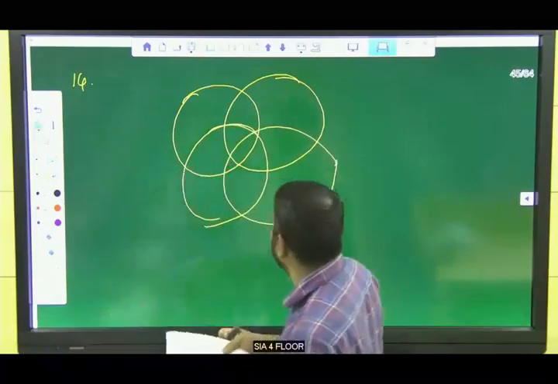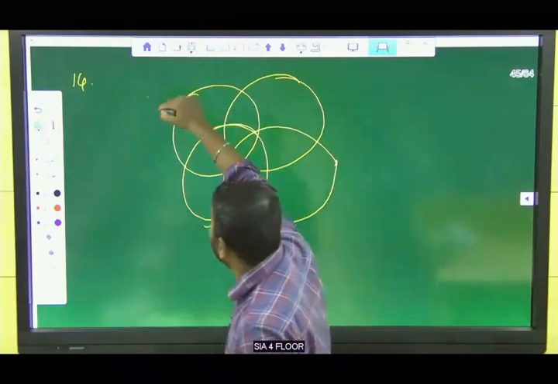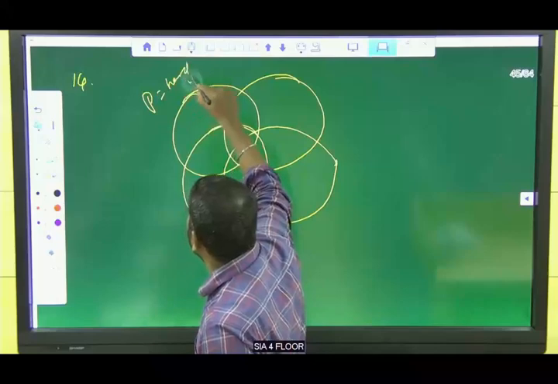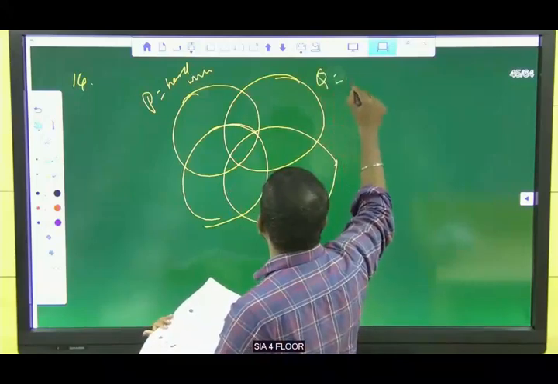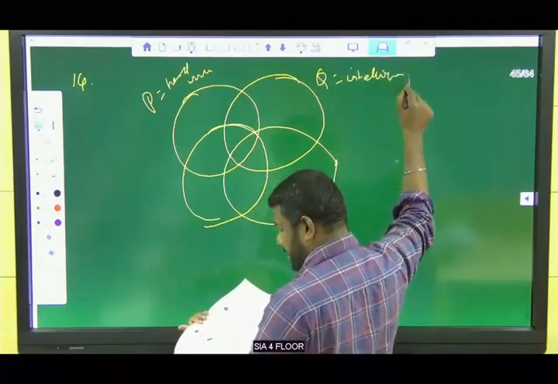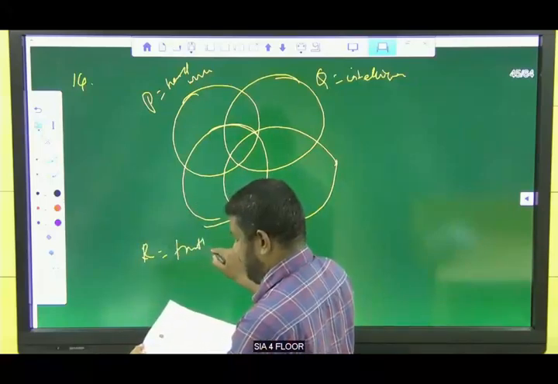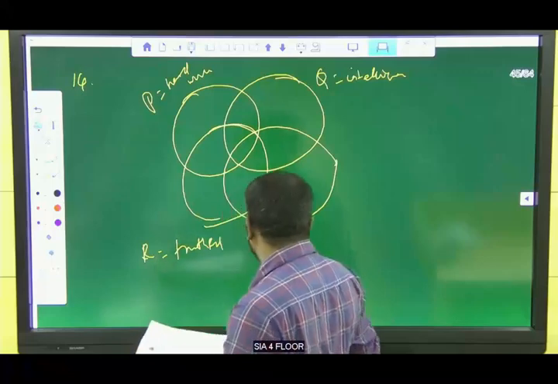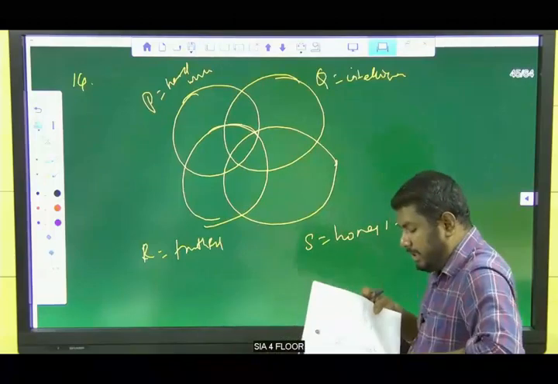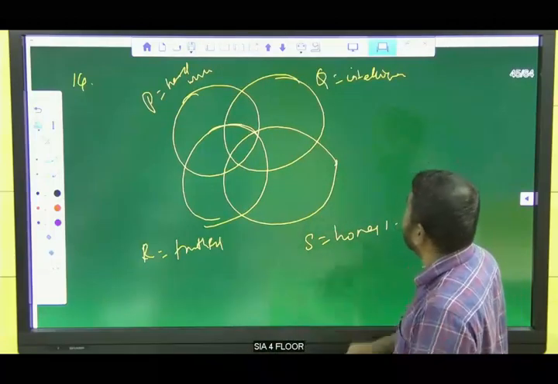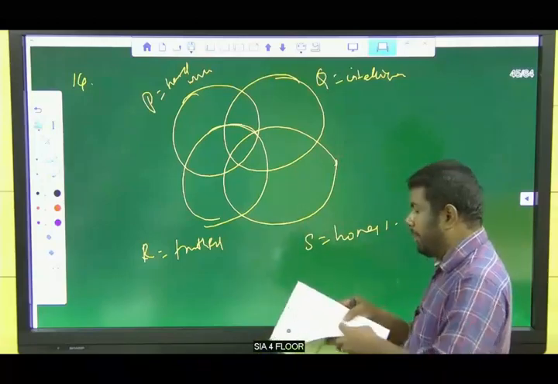So what they are asking: P represents hardworking people, Q represents intelligent, R is truthful, S represents honest. What is the question? Which region represents people who are intelligent, truthful, honest, but not hardworking.